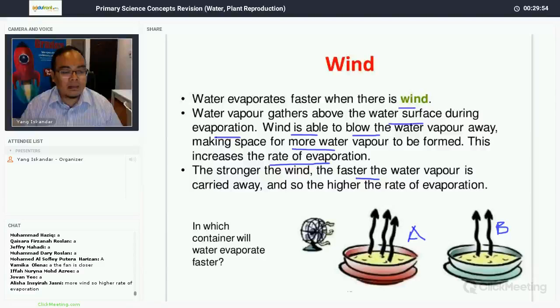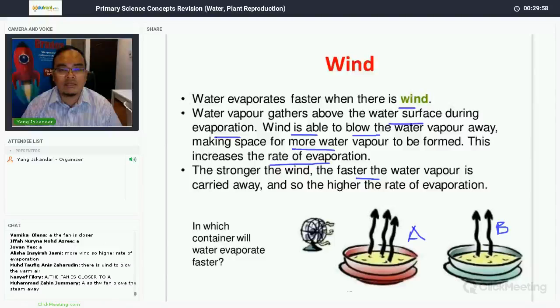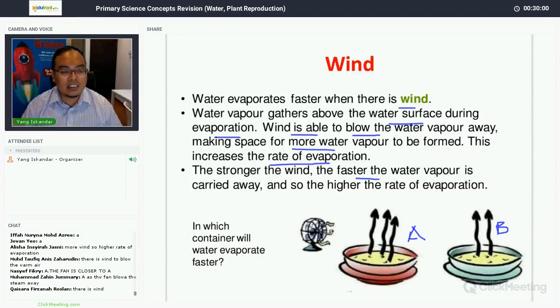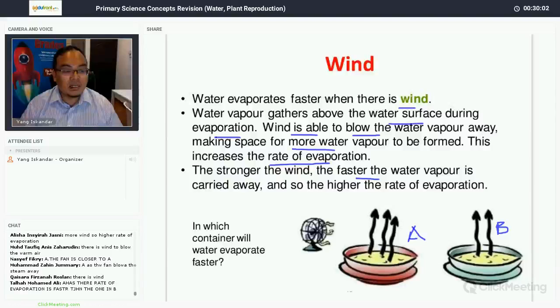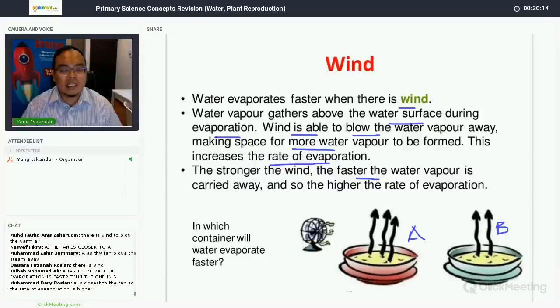Okay, Vamika, you mentioned that the fan is closer, that is not enough, you will not score the marks. More wind, so higher rate of evaporation, 0 marks. There's wind to blow above the warm air, 0 marks. I want to see a proper explanation. How do you explain that container A will evaporate faster?